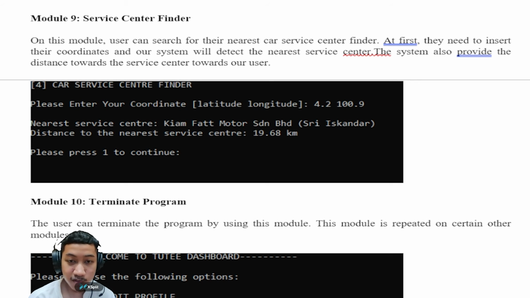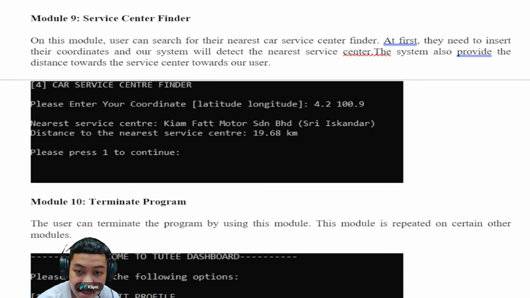In the next module, which is Service Center Finder, the user can search for their nearest car service center. At first, they need to insert their coordinates and our system will detect the nearest service center. For the coordinates we will use the latitude and longitude. The system also provides the distance from our user to the service center. For example, in the screenshot,